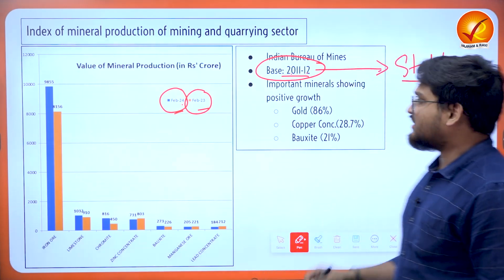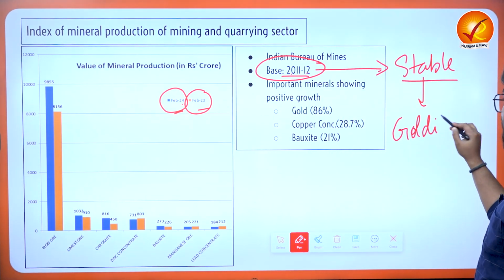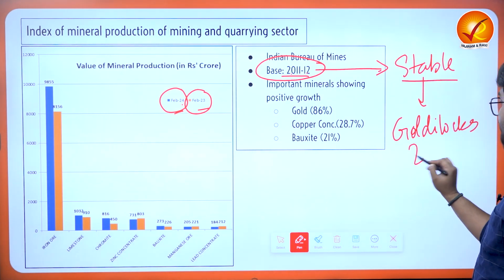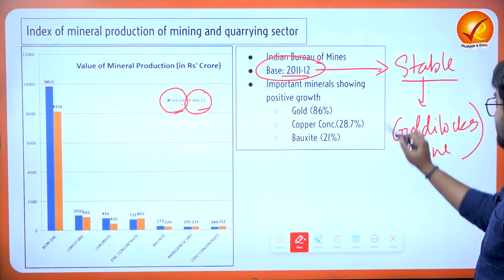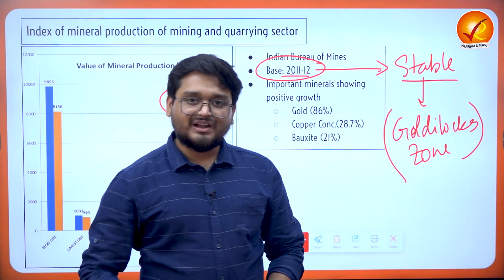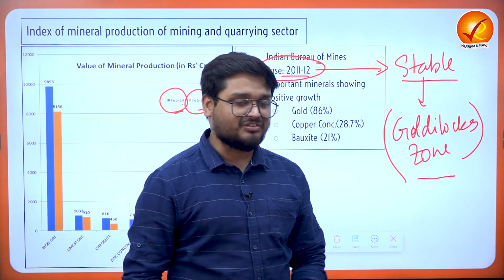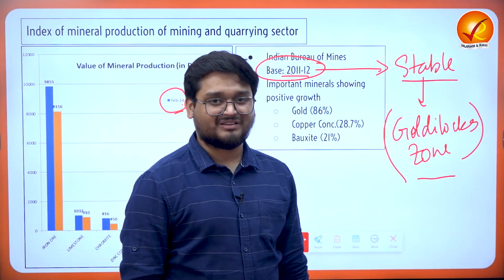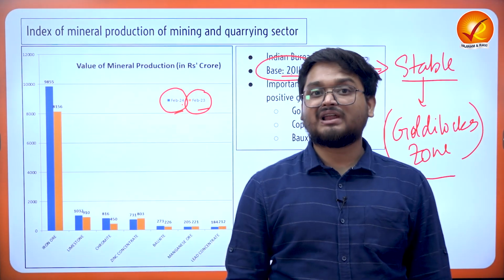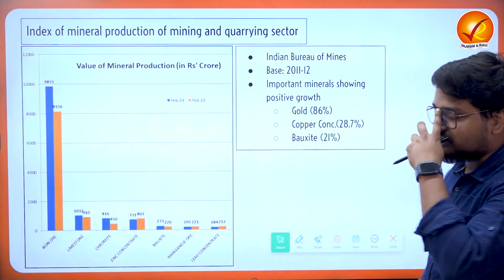So we can tell that the country was kind of in a Goldilocks zone, right? When we talk about Goldilocks zone, that means it is just perfect, everything is going fine. That is an economist's or a policymaker's dream, to function the economy in. So that is why 2011-12 is the base year of many economic indexes.